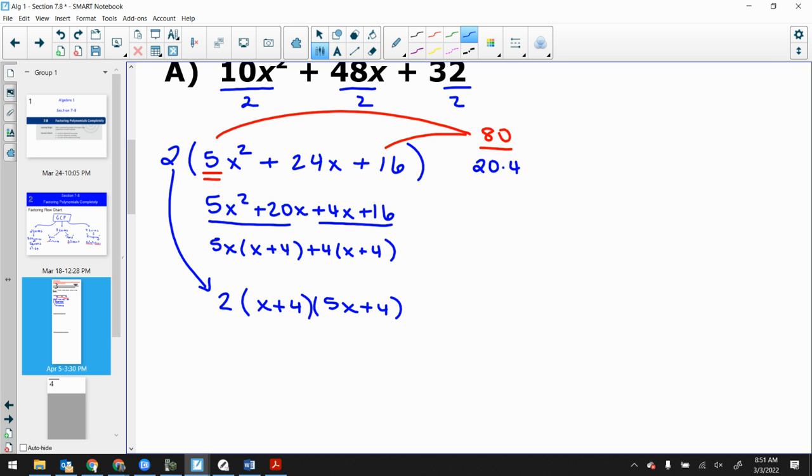You weren't supposed to do this on a test, right? Correct. There were none of these on the test yesterday. I made it happen that there wasn't any of these. Yeah, you wouldn't even have known to look for it. So that is our final answer.